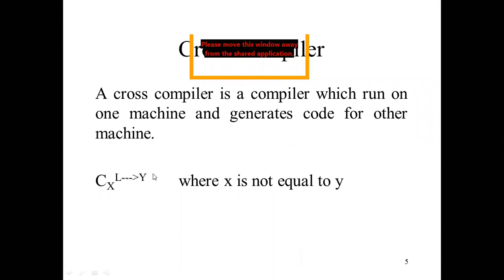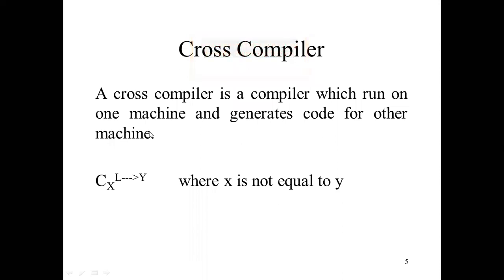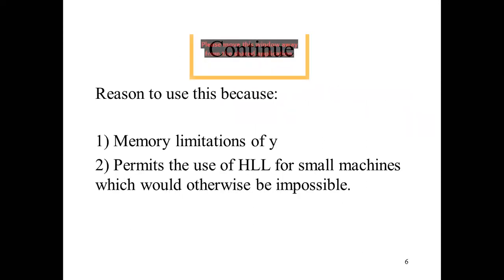So a cross compiler runs on one machine and generates code for another machine. This is the way to define the cross compiler.